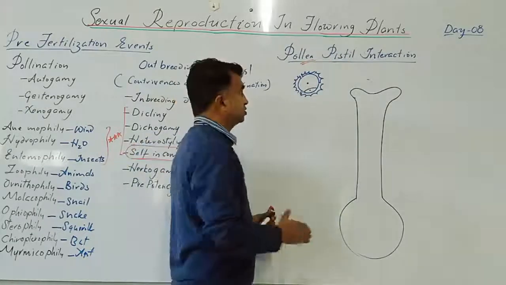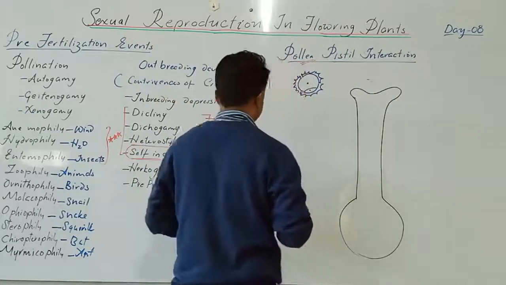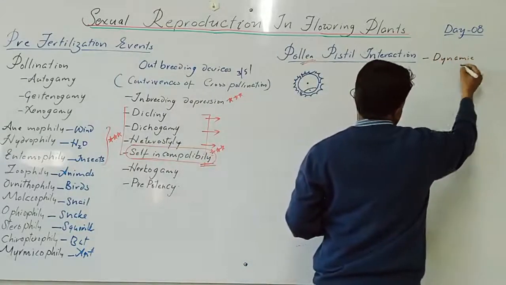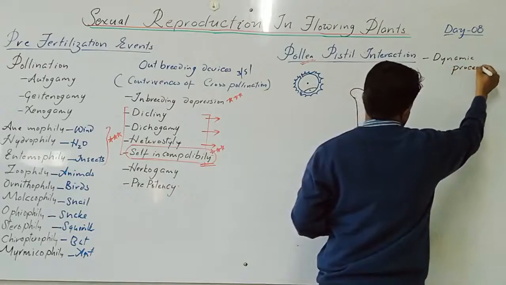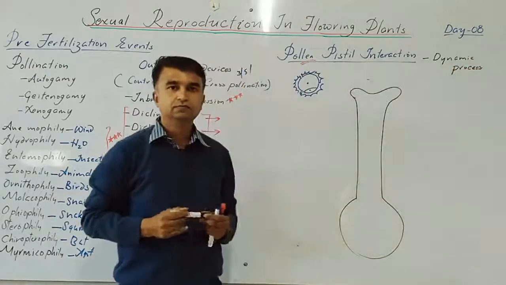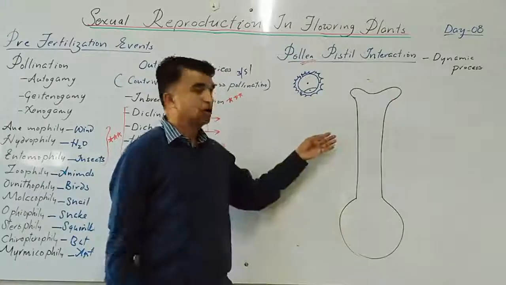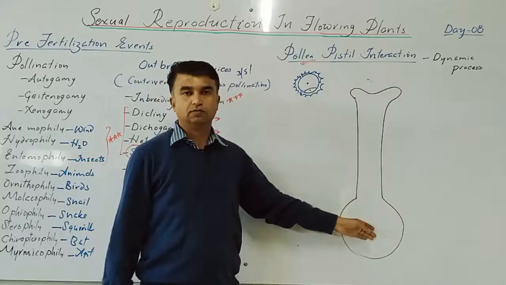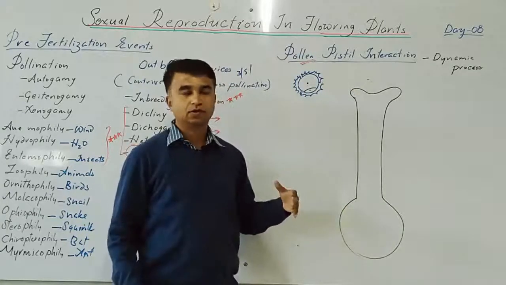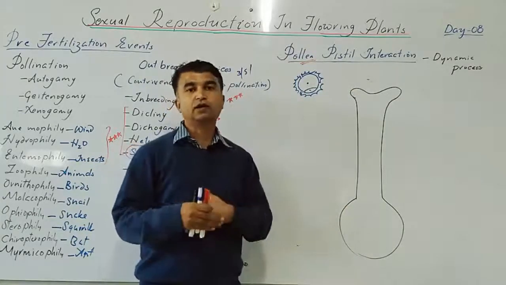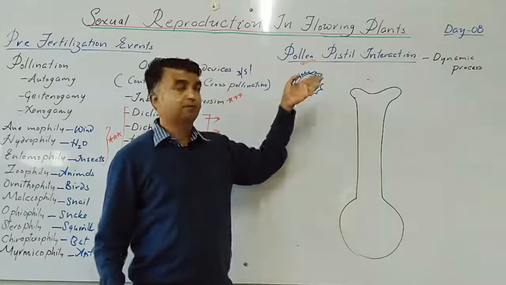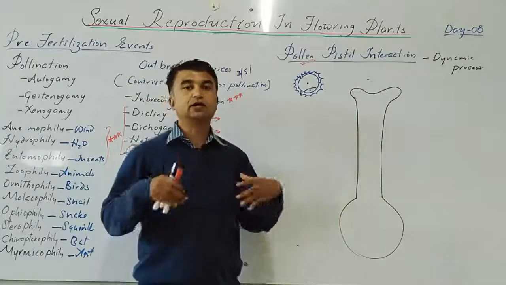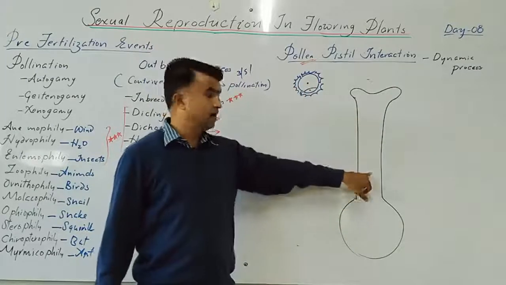How does it occur? It is a dynamic process. Dynamic process means it is happening continuously. So this is a dialogue between the pollen grain and the total length of the pistil. Nobody actually speaks in this dialogue. That dialogue is in the form of chemical interaction between the chemicals present on the pollen grain and the chemicals present throughout the length of the pistil. That is a chemical dialogue between the pollen grain and the pistil.